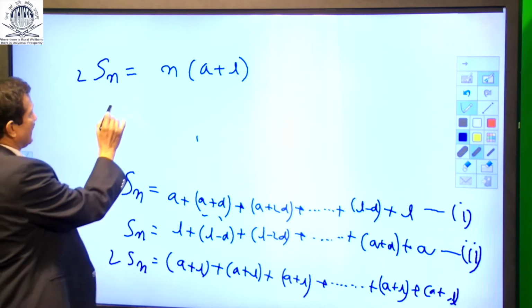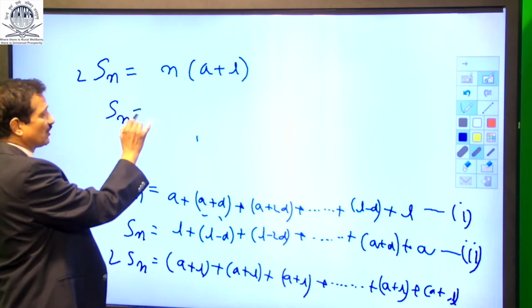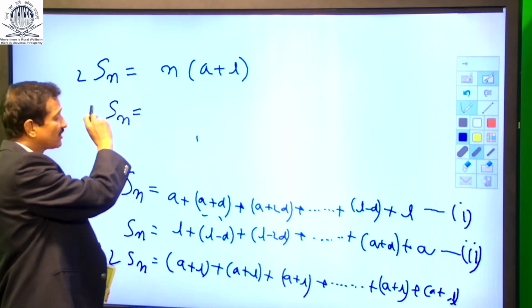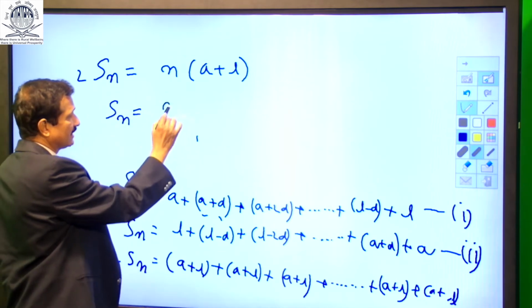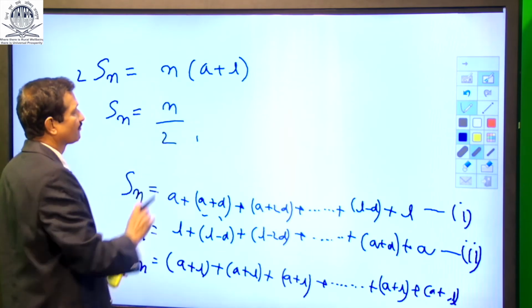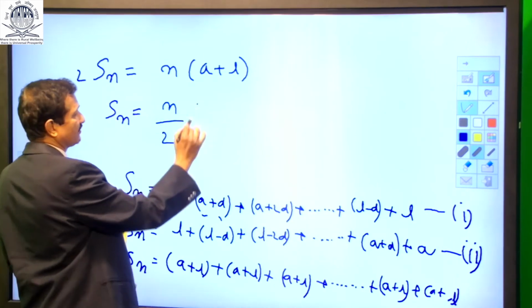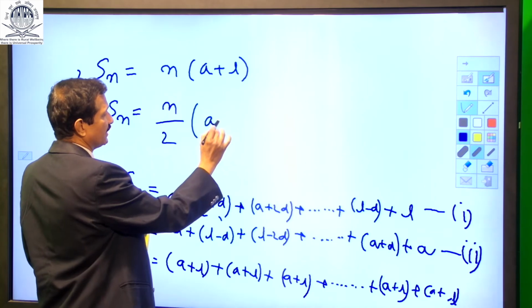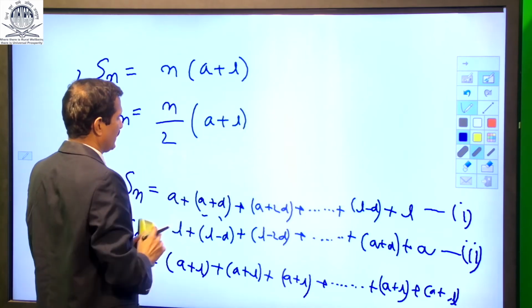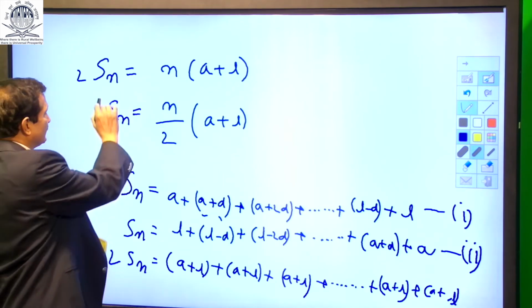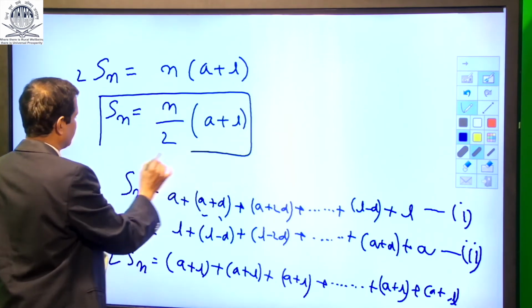So now Sn, the sum to n terms, bring this 2 to the other side, it comes into the denominator and we have n by 2 into A plus L. This is the sum to n terms. So now you have to remember this formula.